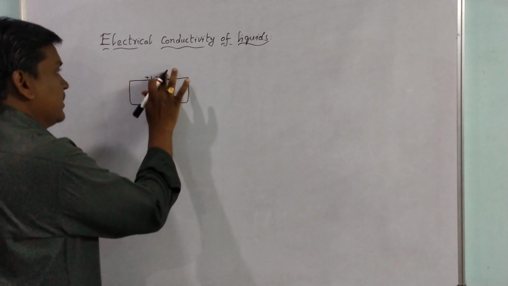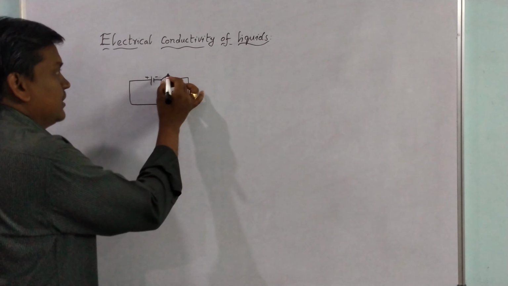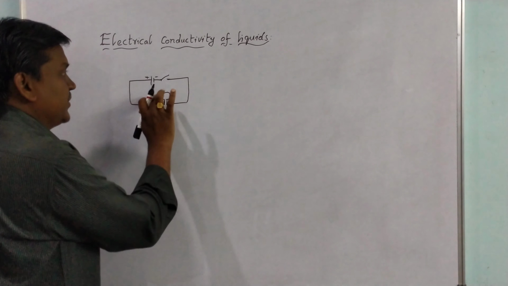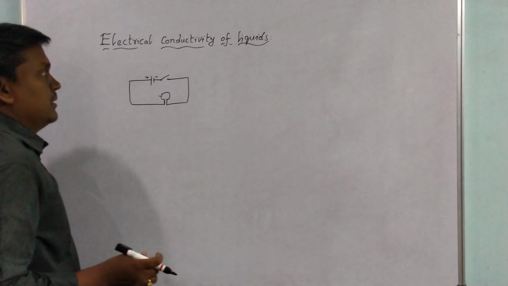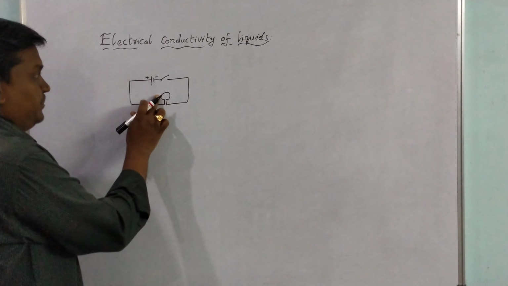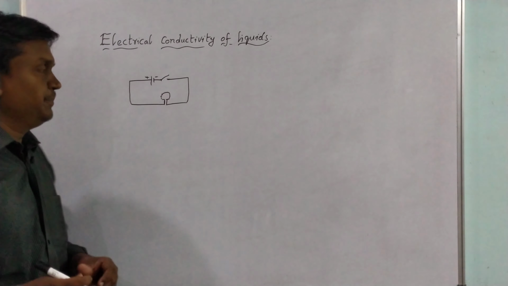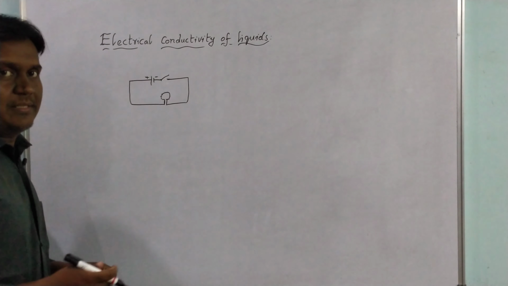If you open it, that means it is in the off state, then the bulb will not glow. So here we will use this circuit as a tester.